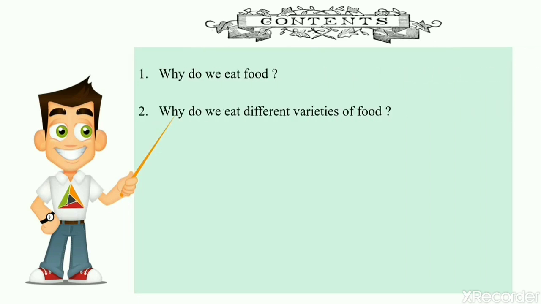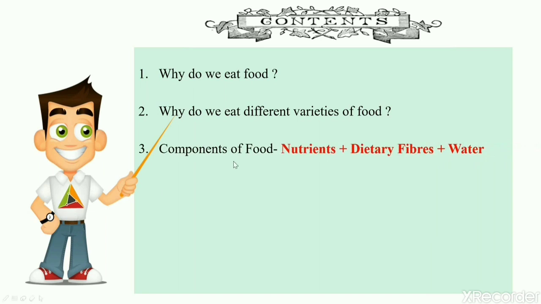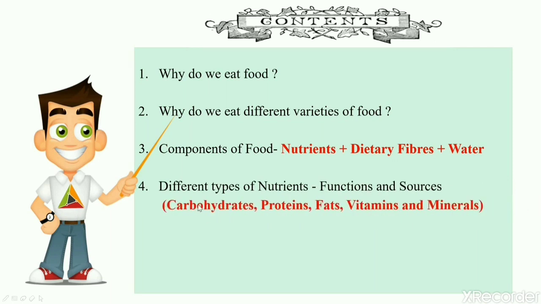Why do we eat different varieties of food? Components of food such as nutrients, dietary fiber and water. Different types of nutrients such as carbohydrates, proteins, fats, vitamins and minerals. Balanced diet and deficiency diseases.